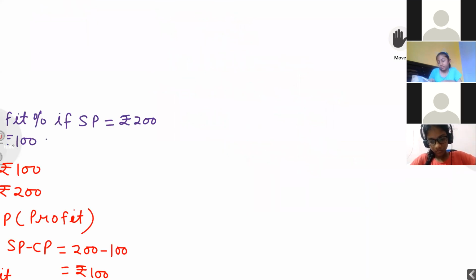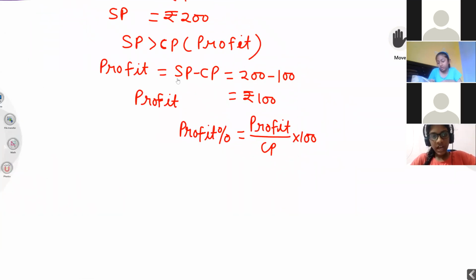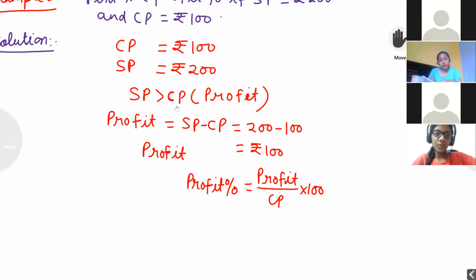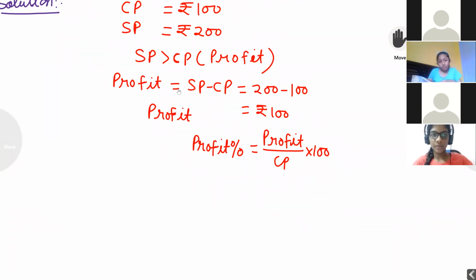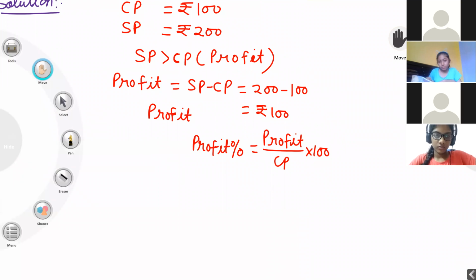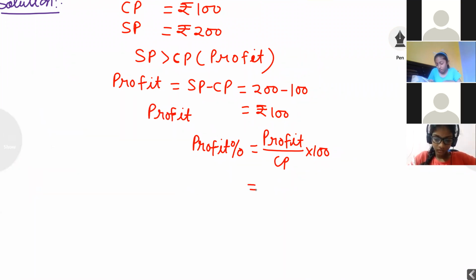How much profit did we get here? We got 100 rupees profit. 100 by what is cost price? 100 into 100.